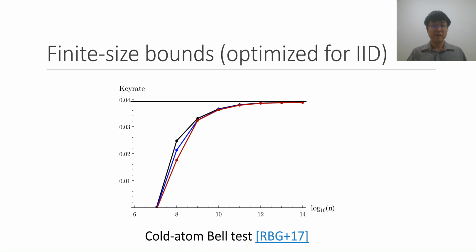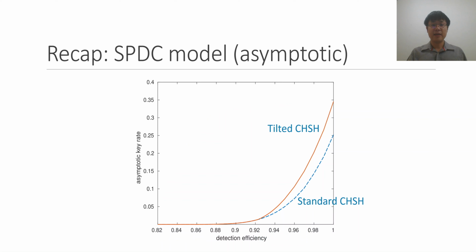On the other hand, we haven't covered the photonic experiments yet, and for that situation, we have a challenge to overcome as well. So if we go back and look at the graph of the asymptotic key rates alone, remember that I mentioned the threshold at which the key rate goes to 0 is about 82.6%, and this is more or less within reach of the existing photonic implementations. The problem, however, is that the asymptotic key rate becomes extremely low when we are near this threshold, and because of this, once you account for finite size effects, the key rate goes to 0. So this is a challenge that we have to overcome.